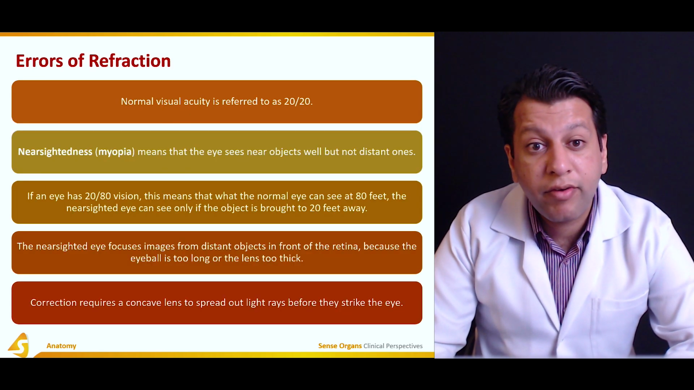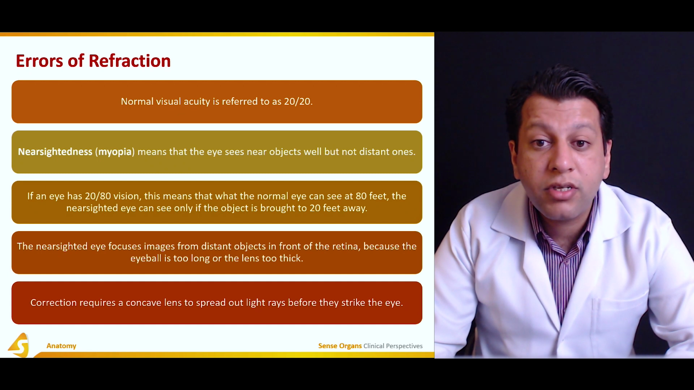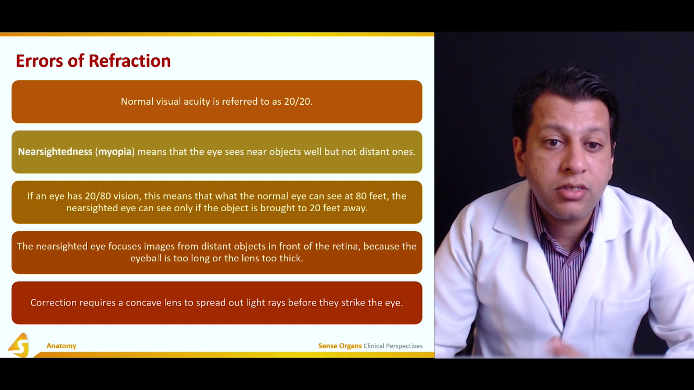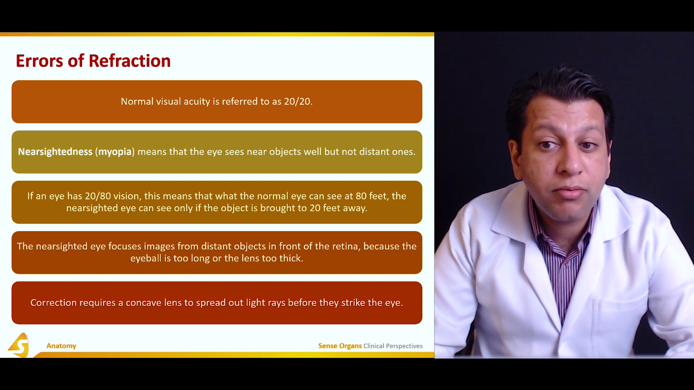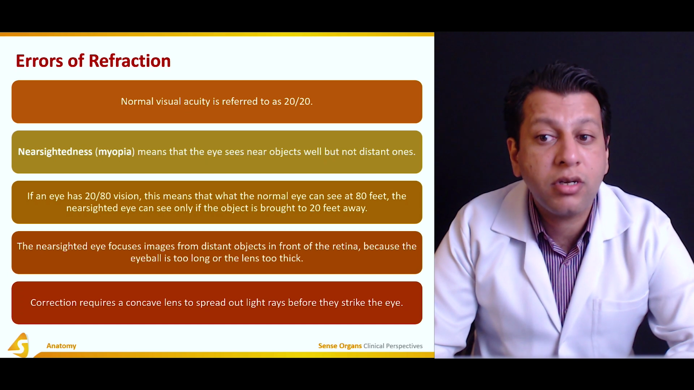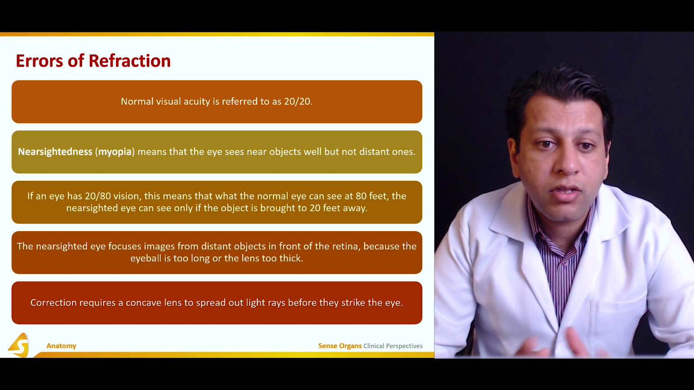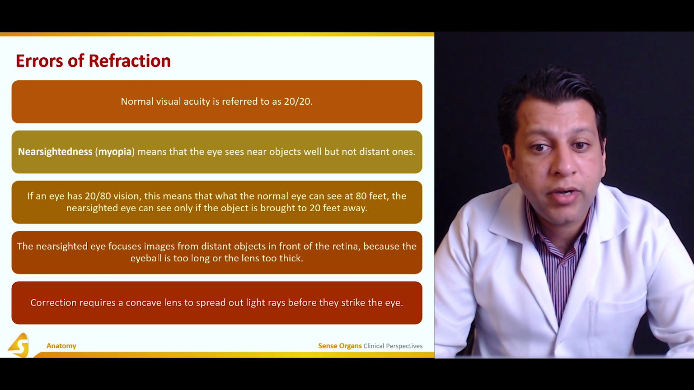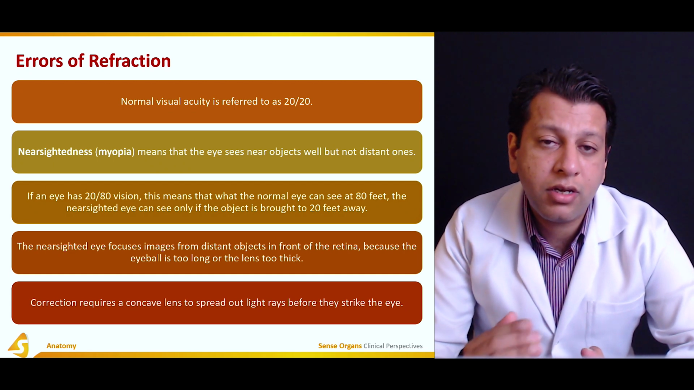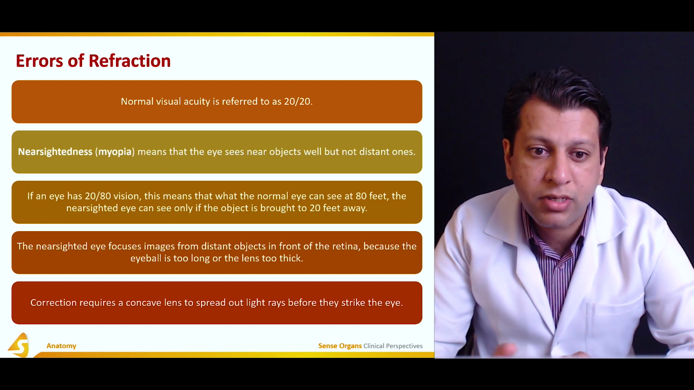Coming to the errors of refraction, normal visual acuity is referred to as 20 by 20. Then there is nearsightedness or myopia, which means that the eye sees near objects well but not the distant ones. If an eye has 20 by 80 vision, this actually means that where the normal eye can see at 80 feet, the nearsighted eye can only see it at 20 feet, because it can see the near objects very well but not the far objects.